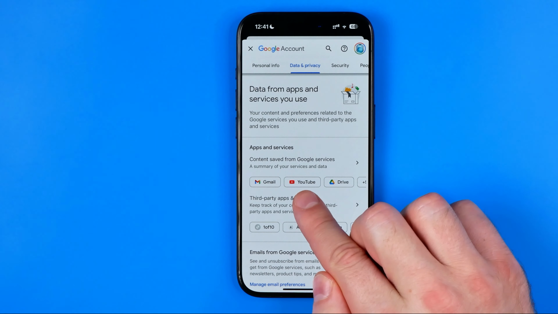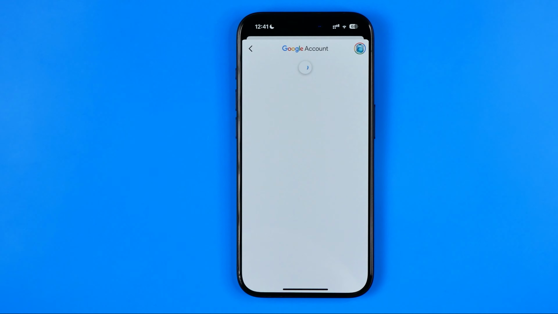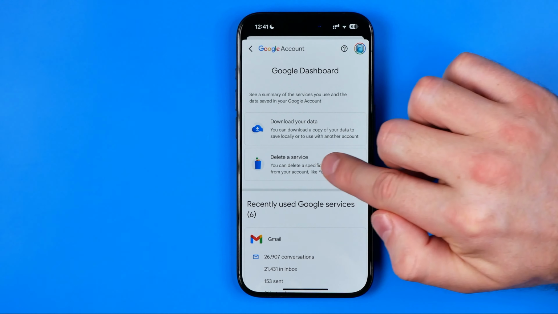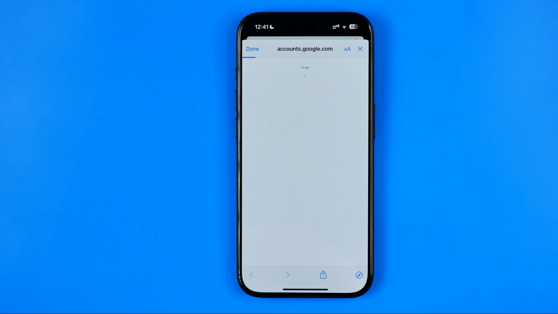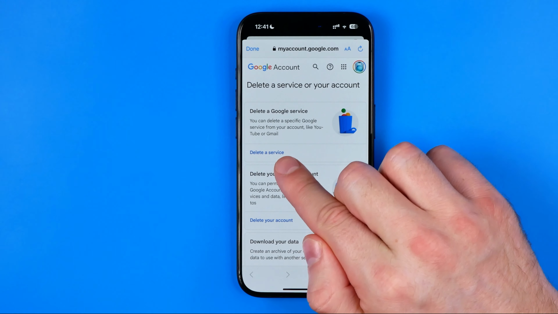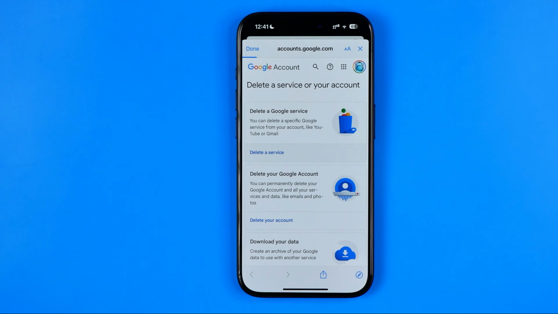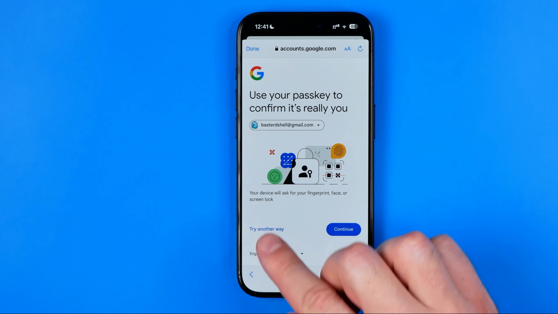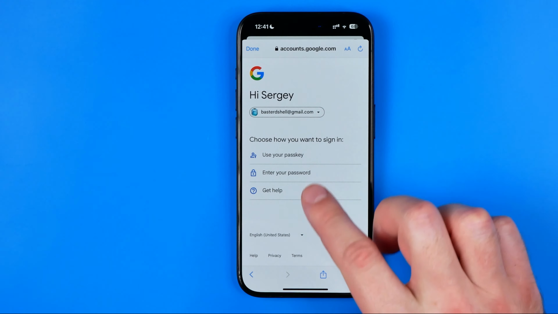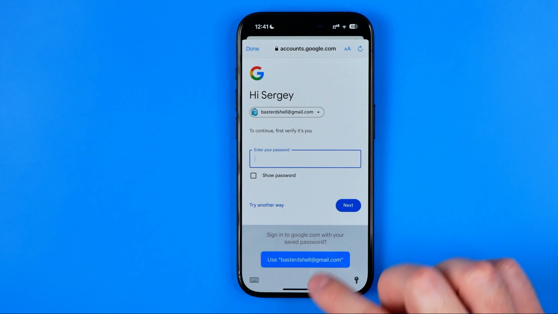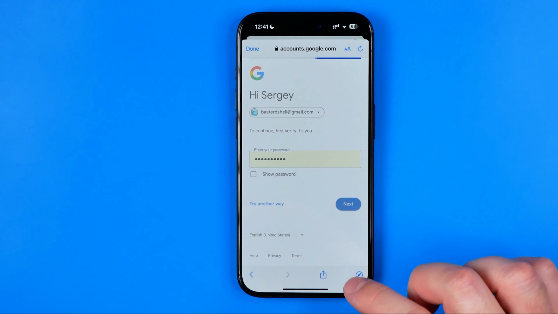After that, here, tap YouTube. Then tap Delete a Service. Then hit Delete a Service right there. On the next step, you need to confirm your identity. I'm gonna hit right here and I'm gonna select Enter your password because I can't autofill it. Then I'm gonna hit Next.